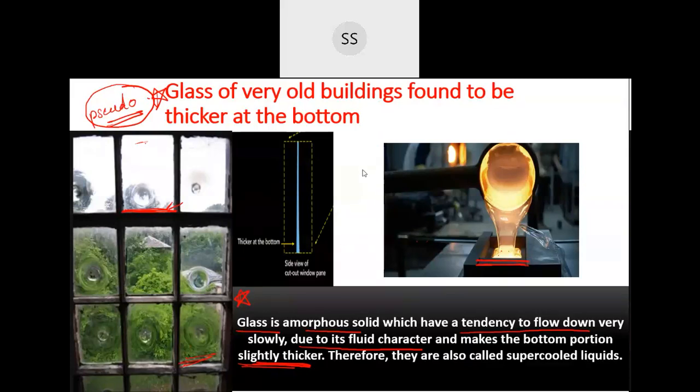Do you have any doubts to ask? Now we are done with the characteristics of crystalline as well as amorphous solids. This kind of give reason question they can ask you: what is the reason that window frames are quite thicker at the bottom compared to the top? That's because of their tendency to flow.